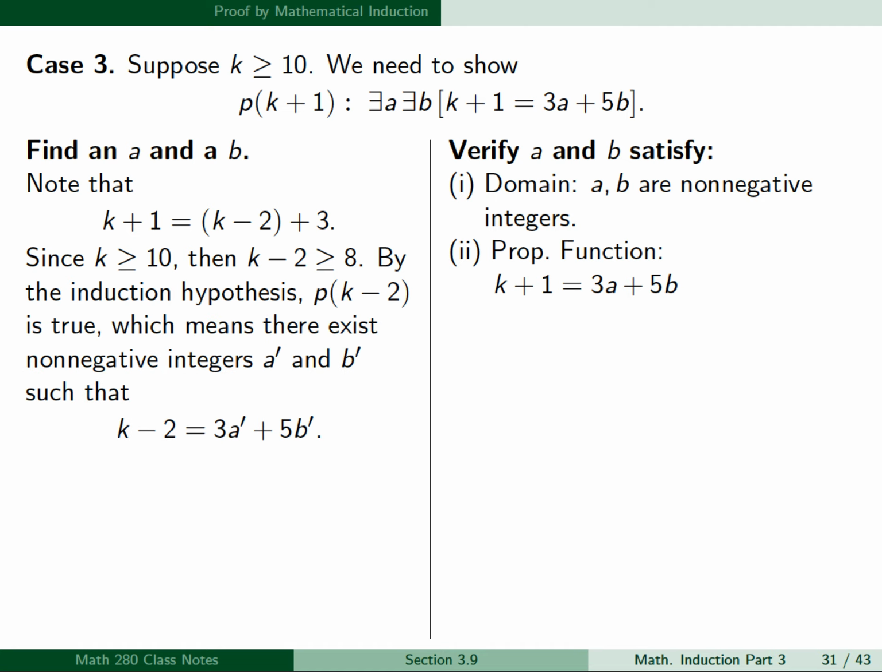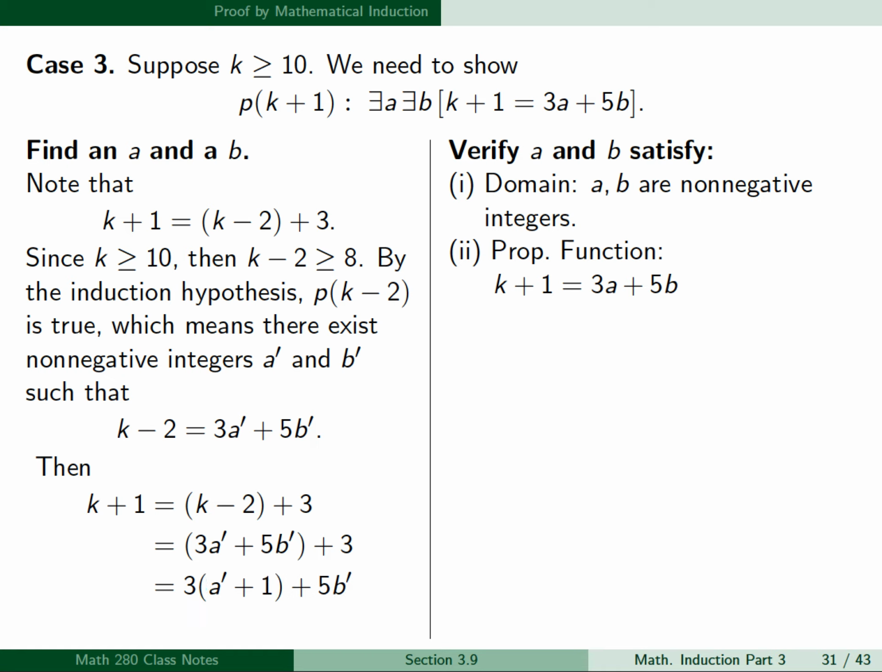And this means that there exist non-negative integers a prime and b prime such that k minus 2 is equal to 3a prime plus 5b prime. And so then k plus 1, as we said earlier, is k minus 2 plus 3, and this will be 3a prime plus 5b prime plus 3, which is equal to 3 times the quantity a prime plus 1 plus 5b prime. And so this looks like our propositional function. And so this tells us what to choose for our a and a b. So we'll choose a to be a prime plus 1 and b to be b prime. So we've now found our a and a b.